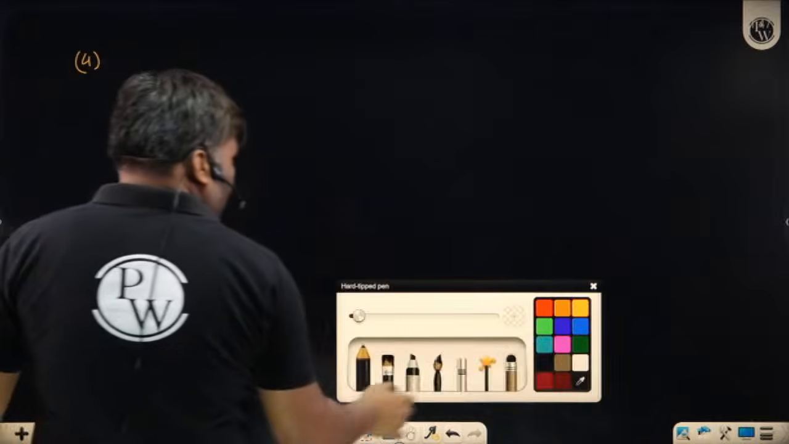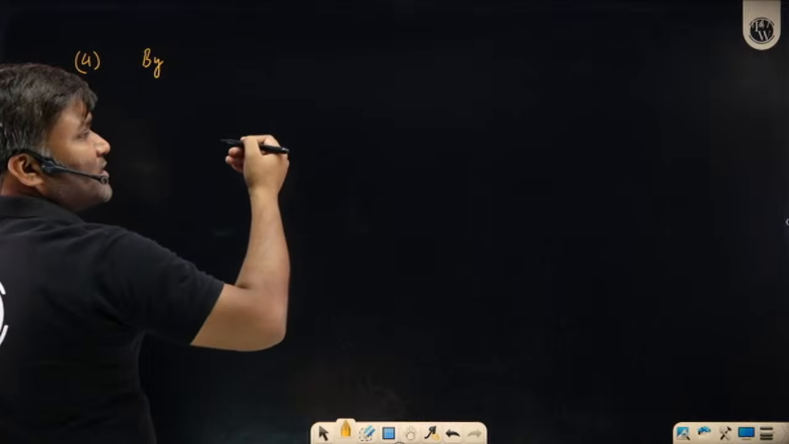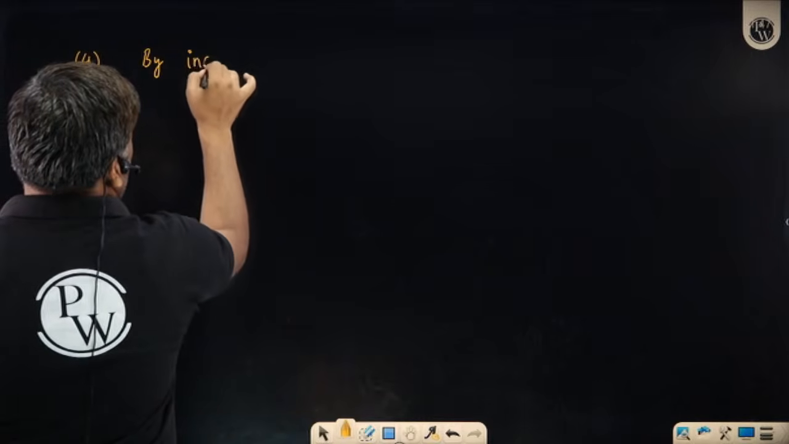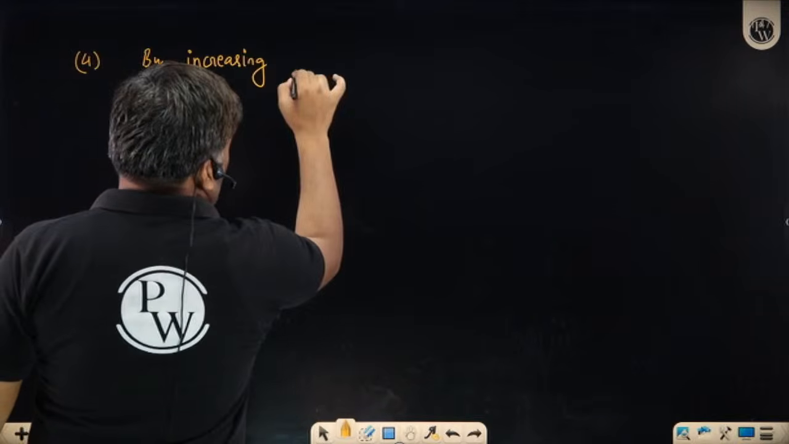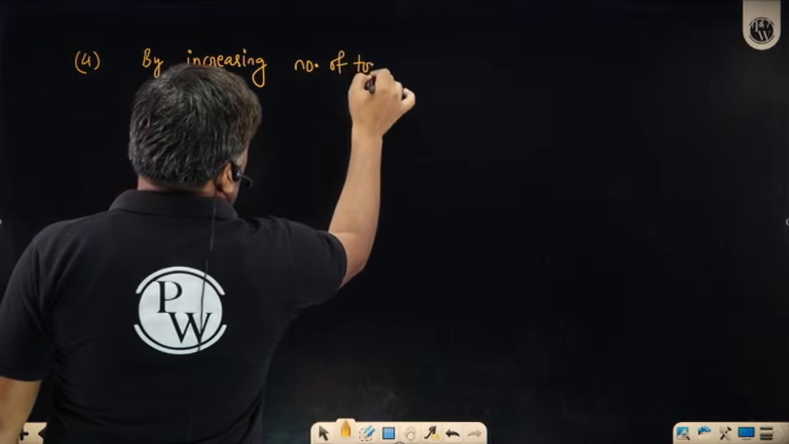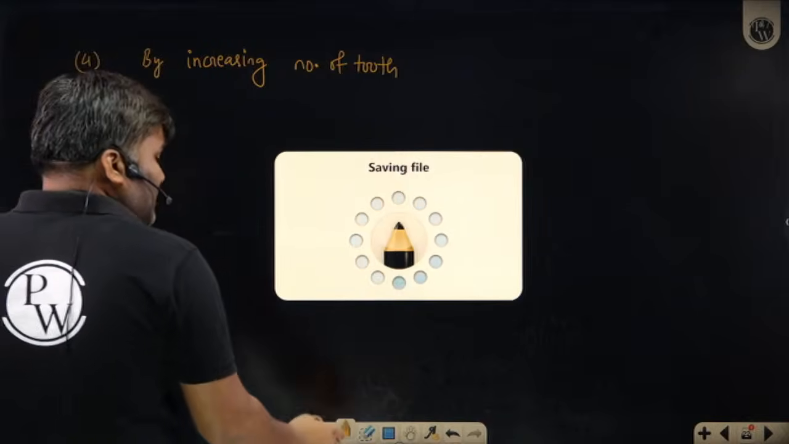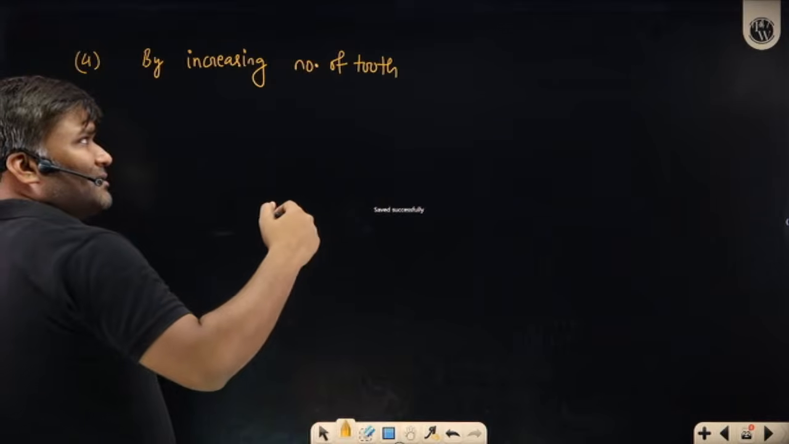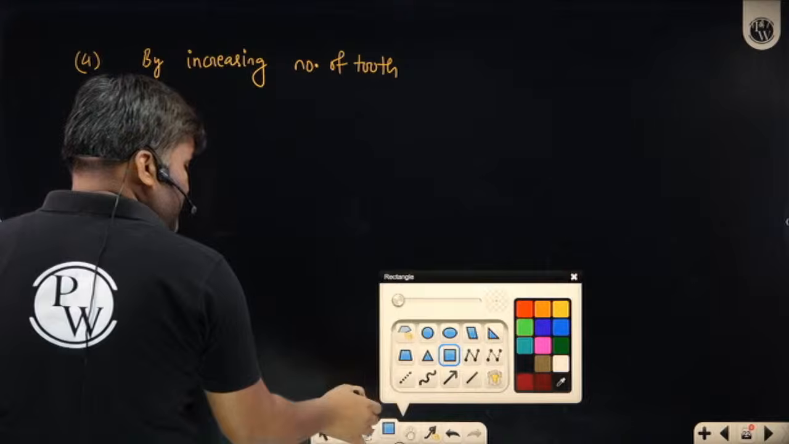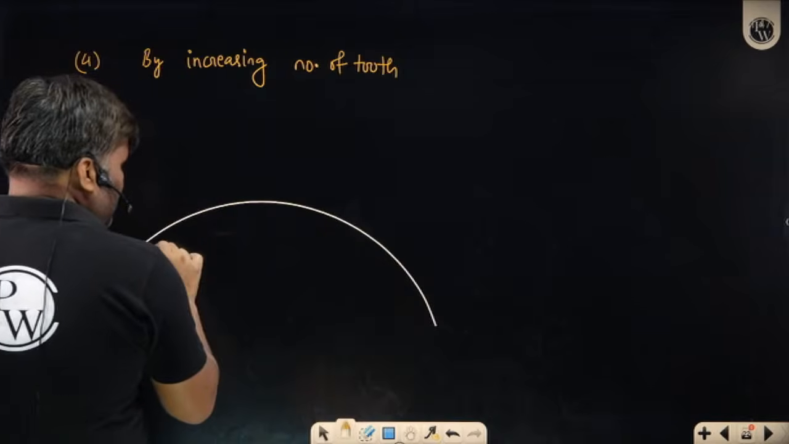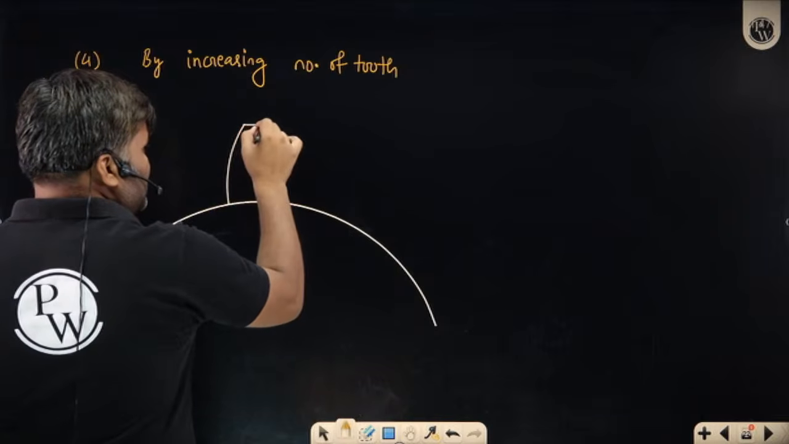Fourth suggestion is, why don't you increase the number of teeth? I am trying to reduce the chances of interference by increasing the number of teeth. Careful, sir. How is increasing the number of teeth going to help in reducing the interference? Imagine, sir, this is your dedendum circle, and you have earlier used this big size tooth. These are your teeth.